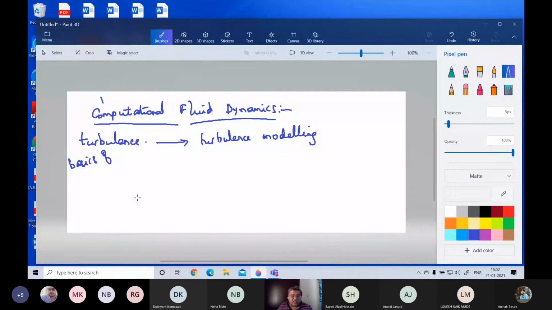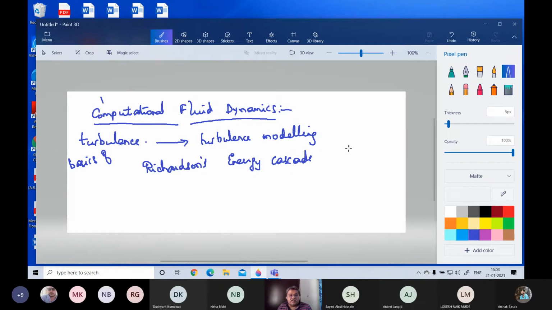We talked about what is known as the Richardson's energy cascade, which is one of the primary topics in turbulence.